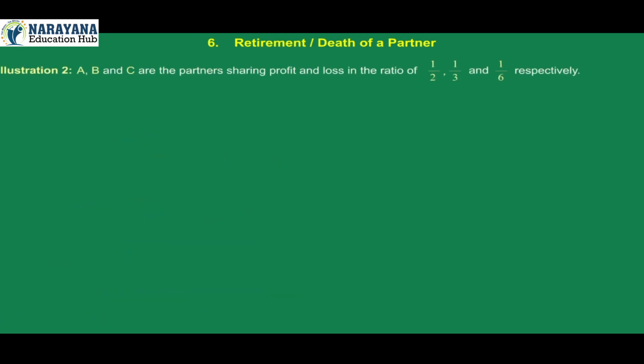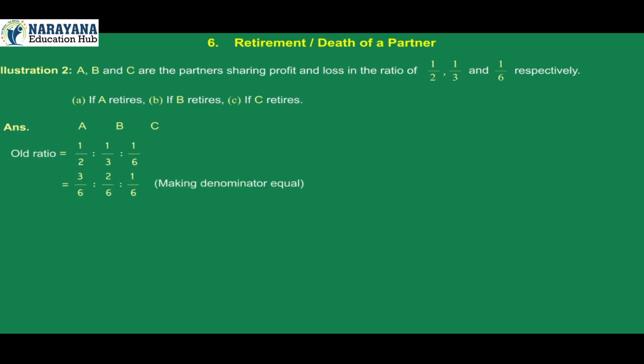Illustration 2. A, B and C are the partners sharing profit and loss in the ratio of 1/2, 1/3 and 1/6 respectively. A. If A retires, B. If B retires, C. If C retires. Answer. A, B, C old ratio is 1/2 : 1/3 : 1/6, which is equal to 3/6 : 2/6 : 1/6. Making the denominator equal, it is 3:2:1.